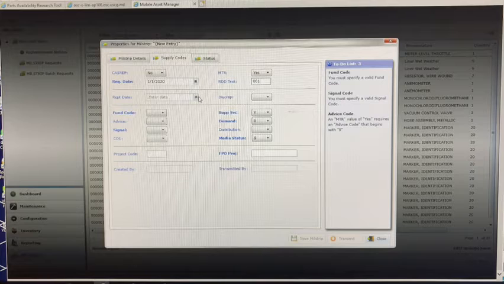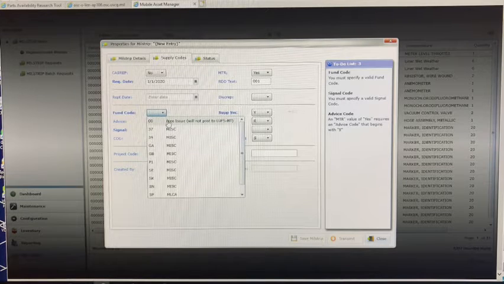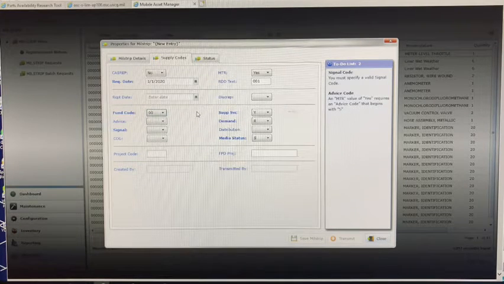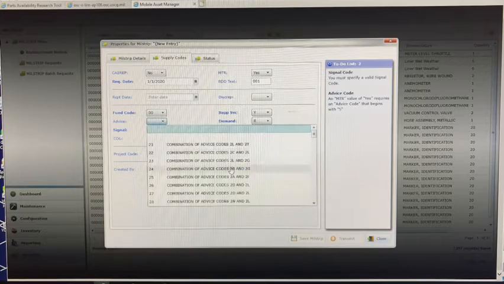For fund code, select 00 from the drop-down list to signify this item is a free issue. The supplementary service code should remain a Y. Since this item is an MTR item, you will need to select the applicable 5 series advice code.